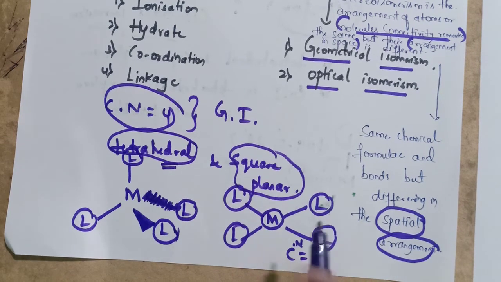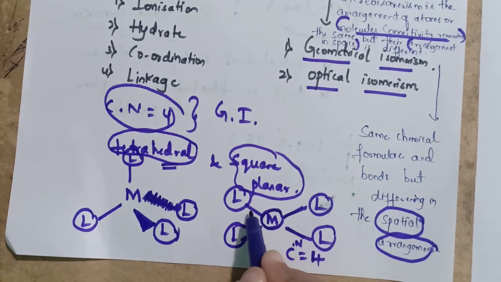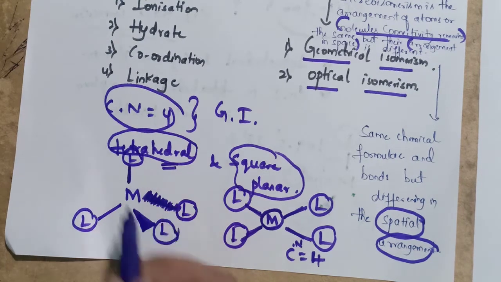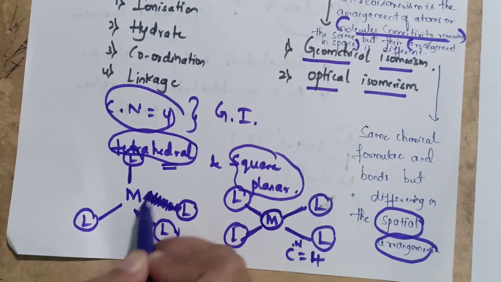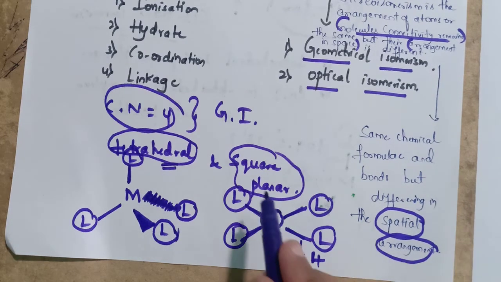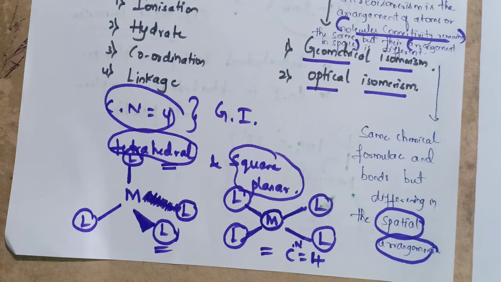Now we have to see the square planar. Here is the metal and around it the ligands are situated. Here this line shows that it is on the plane of the paper. This wedge line shows that it is towards the observer, and this dash line shows that it is away from the observer. And this is a square planar geometry. It is a tetrahedral geometry. Now we have to study about the geometrical isomerism in the coordination compounds having the coordination number 4.